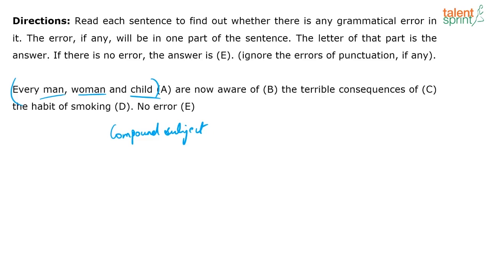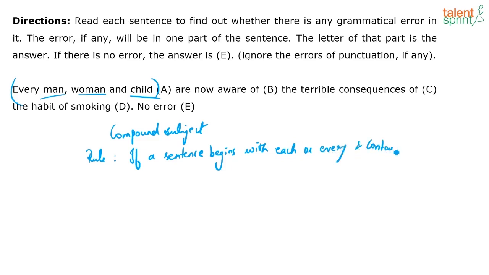Yes, very true. Right, so the rule is this. Pay attention. If a sentence begins with each or every and contains a compound subject, which we just saw, which is the example in our context, right? The verb is singular, right? Which means, obviously, I need to change are to is. The error is in part B, no doubt.